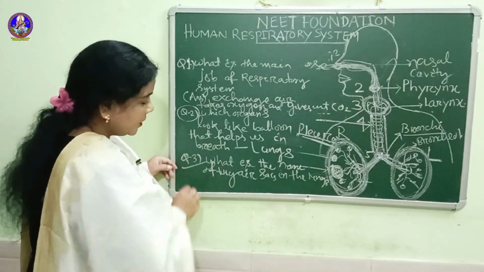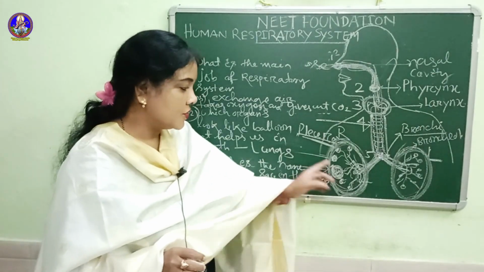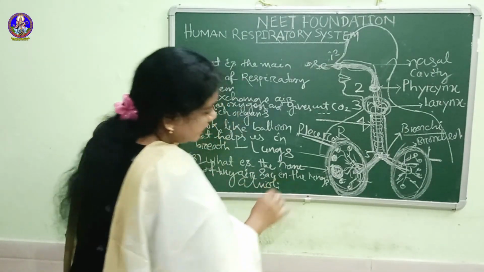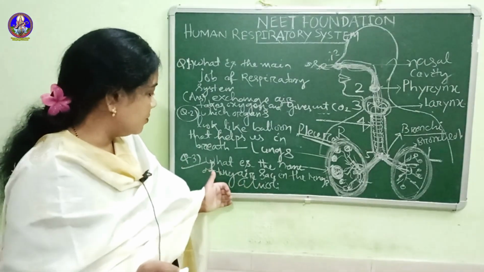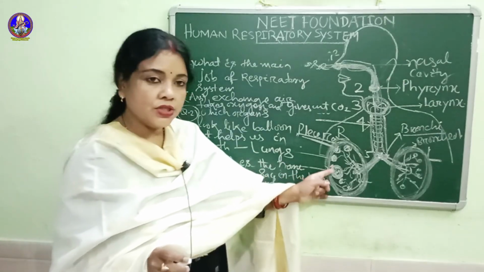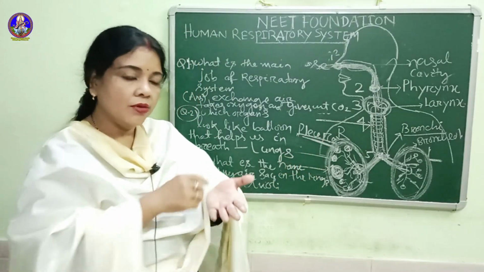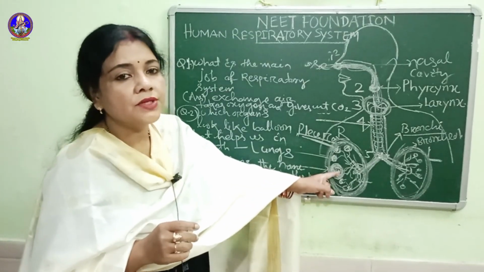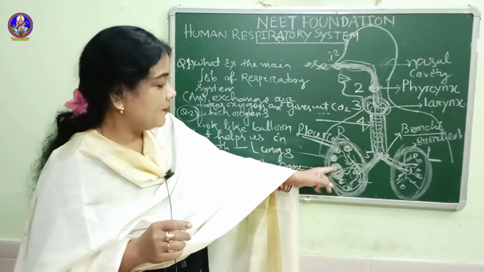Next question: what is the name of the tiny air sacs in the lungs? Obviously, this is alveoli. These sacs keep the oxygen inside, and also give the oxygen to the RBC, red blood cells, because blood capillaries are present on the surface of the alveoli.